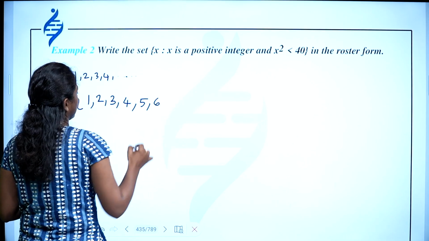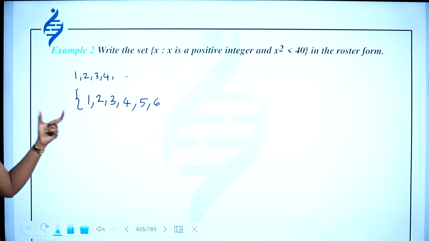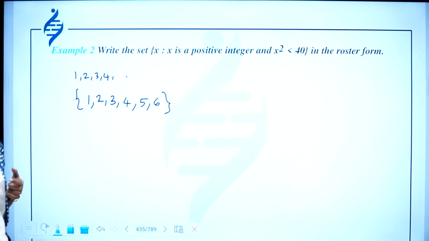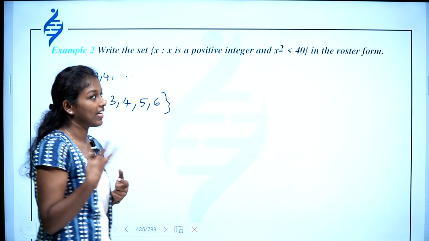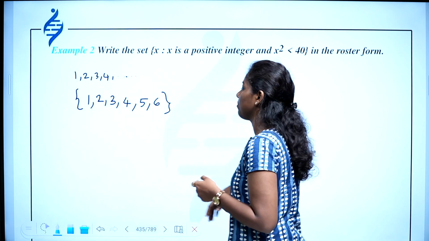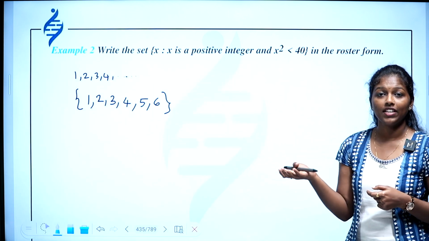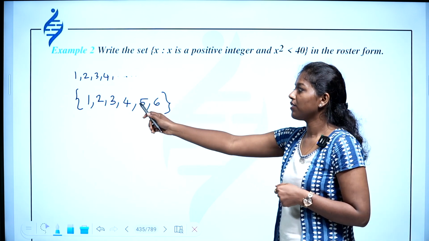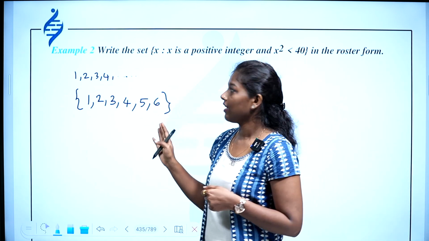I'm really sorry, it's 6. Okay, so up to 6, these are the numbers whose square is less than 40 and are positive natural numbers. If you take 7 square, it is 49 and it exceeds 40. So you have 1, 2, 3, 4, 5, 6. This is the roster form.